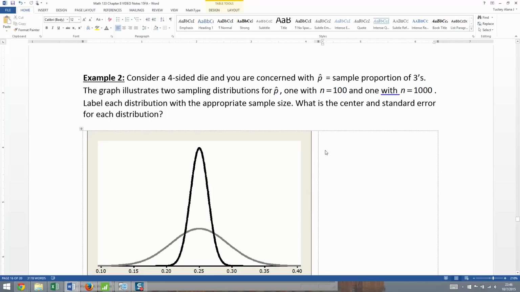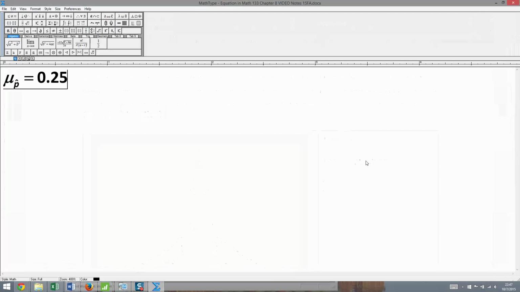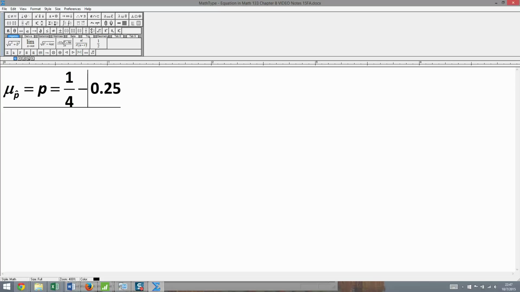Okay, so let's look at it just a little bit. All right, let's start with n equal to 100. Now the center is the mean of the p hats, which is mu sub p hat, which is 0.25, because that's your p value. Let me put that in there. And now where am I getting that from? Well, it's p, which is your proportion of success, which would be 1 out of 4 because it's a 4-sided die, which is 0.25.